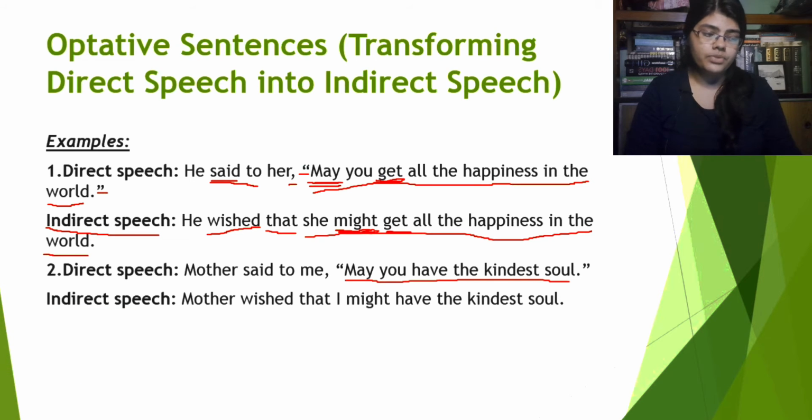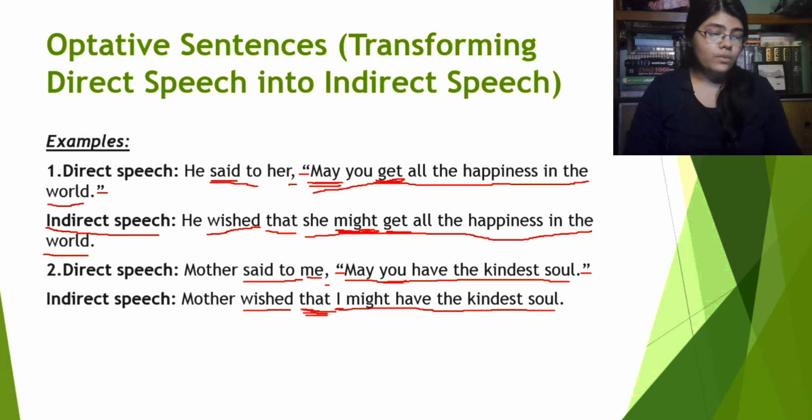What is happening here? Said to will obviously be changed into wished. Comma and the inverted commas will be omitted. Now that will be present here, that. Now we will change the reported speech. May you have the kindest soul will be I might have the kindest soul. You will be changed into I. Why is that? Because mother is saying this to me.